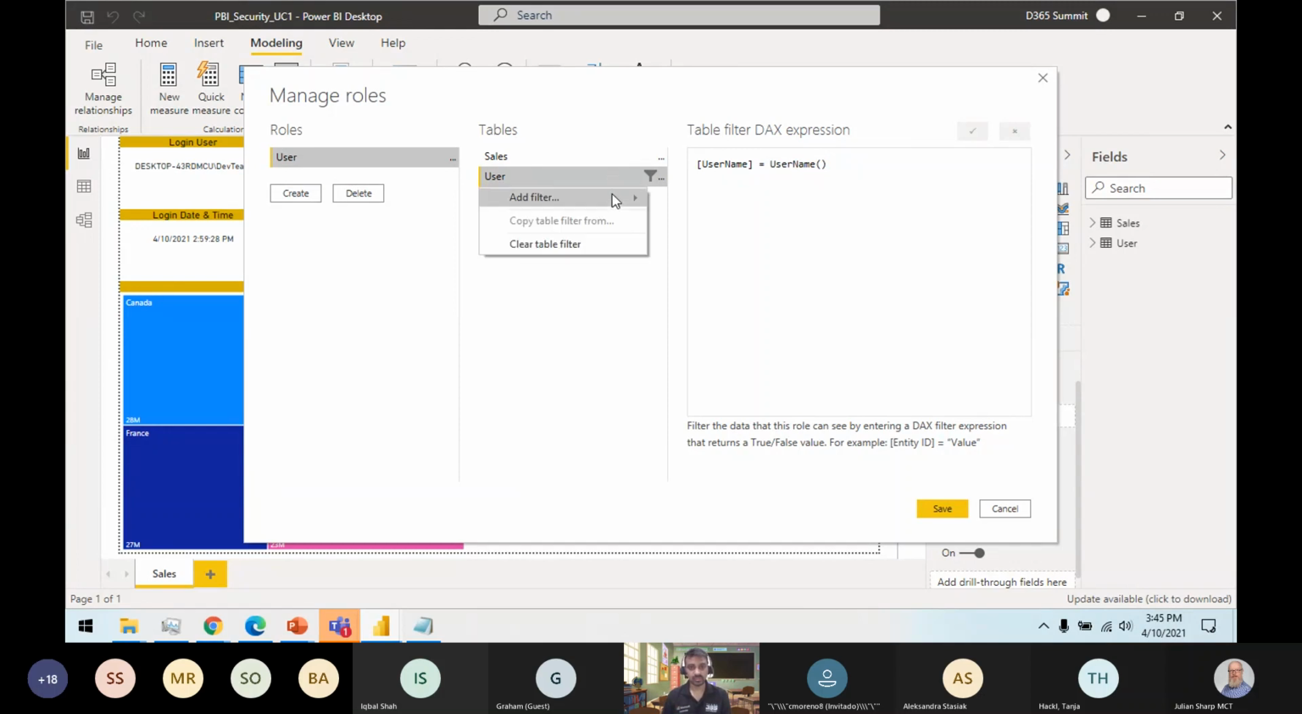So I define this by adding a filter based on username. Let's remove this for now. And how you can define this one, apply a filter. Let's say clear table filter. So I have now removed the table filter. I apply a filter based on this one, and then I say my value equals it. Username is a Power BI DAX function, which gives you the login user value.